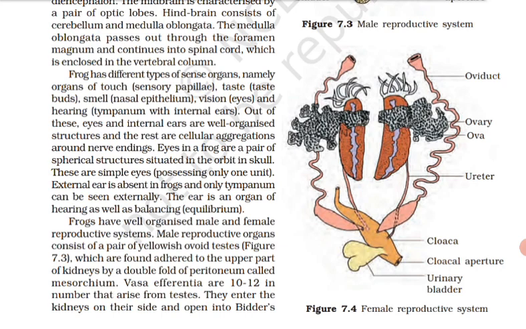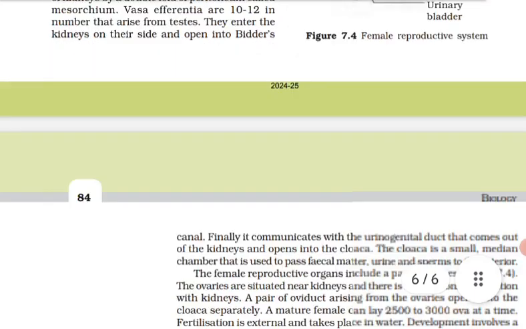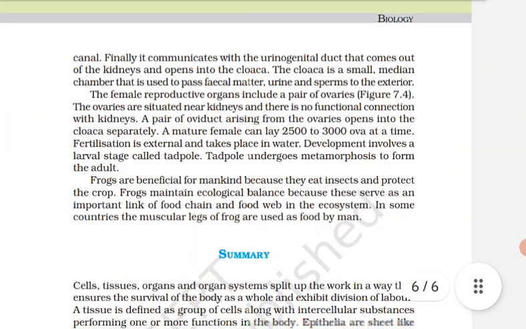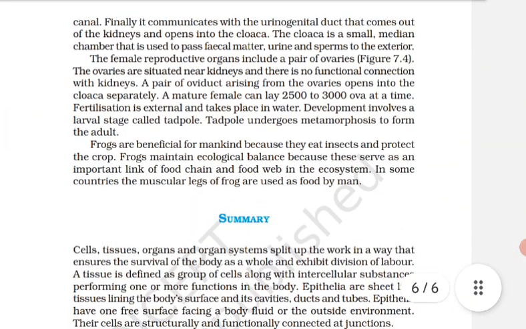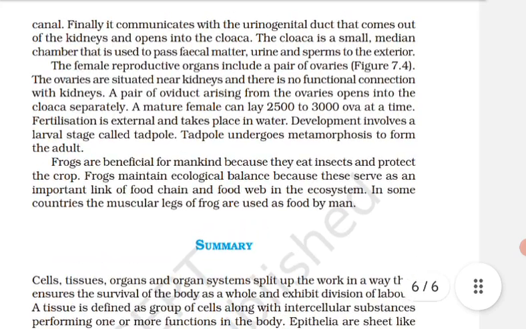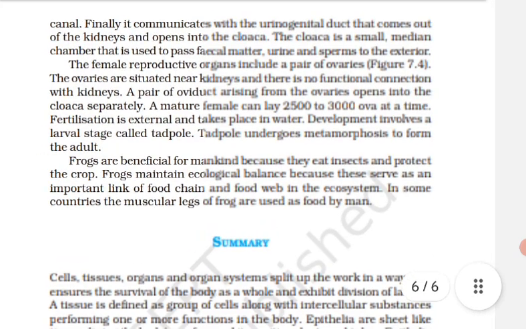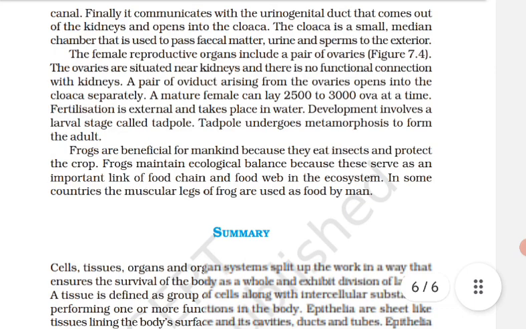The alimentary canal consists of esophagus, stomach, intestine and rectum, which opens into the cloaca. The main digestive glands are liver and pancreas. It can respire in water through skin and through lungs on land. Circulatory system is closed with single circulation. RBCs are nucleated. Nervous system is organized into central, peripheral and autonomic. The organs of the urinogenital system are kidney and urinogenital duct which open into the cloaca.